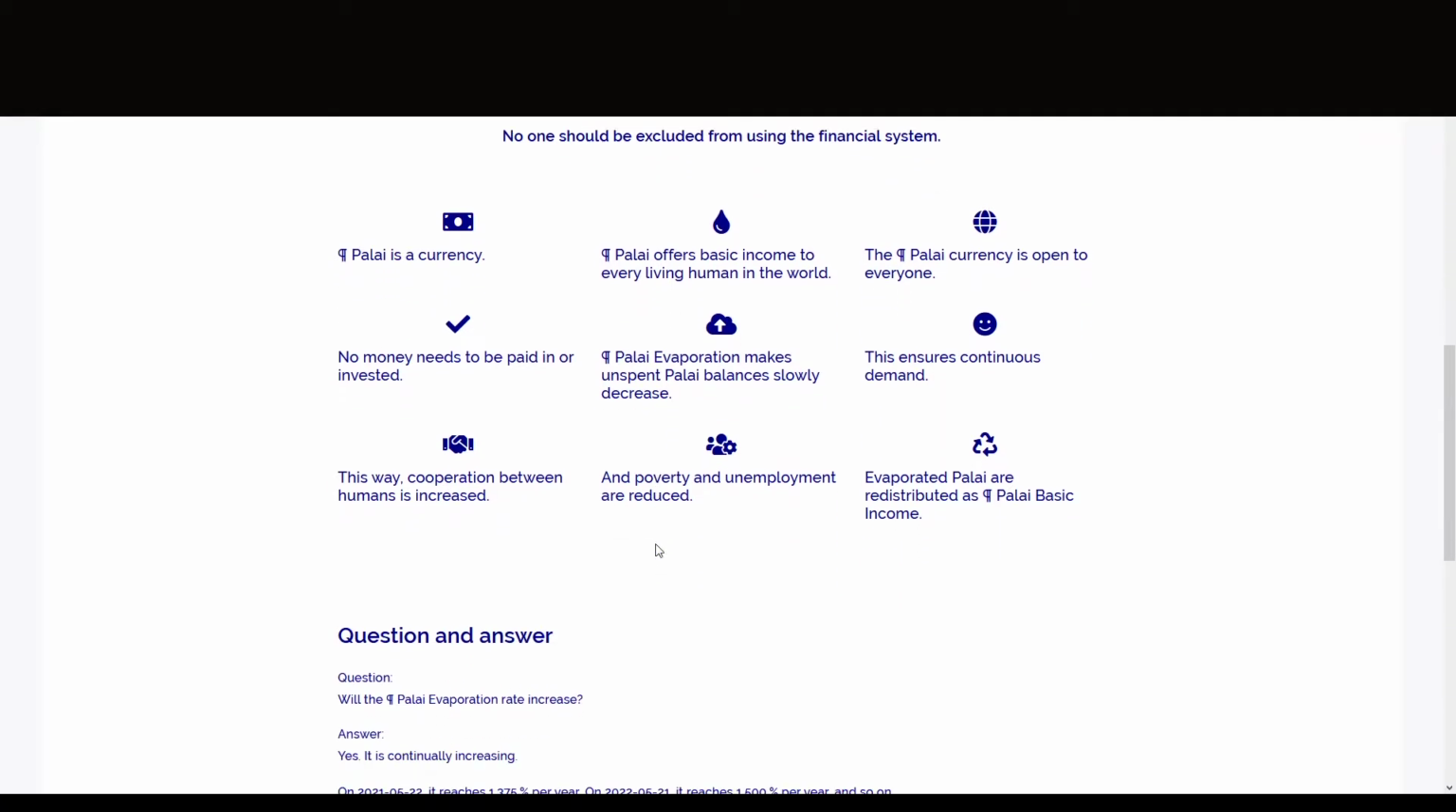Everybody should get a basic income. No one should be excluded from using the financial system. PLI is a currency. PLI offers basic income to every living human in the world. The PLI currency is open to everyone. No money needs to be paid in or invested.